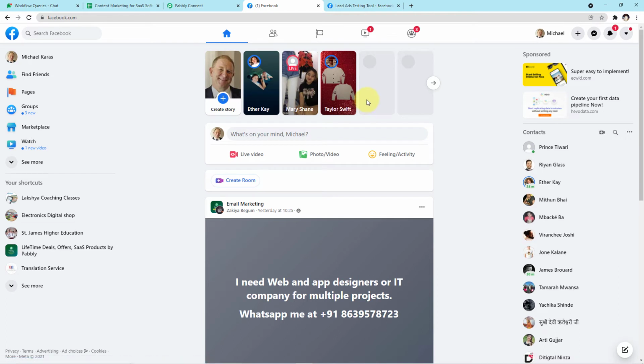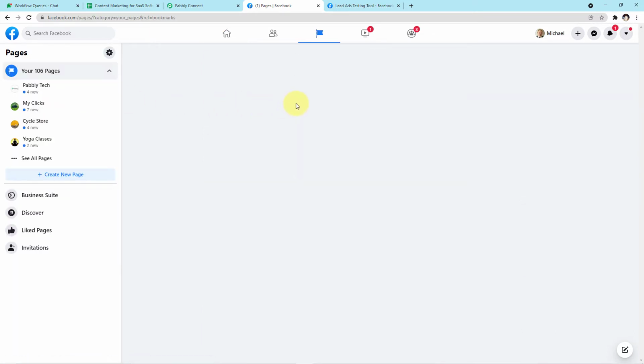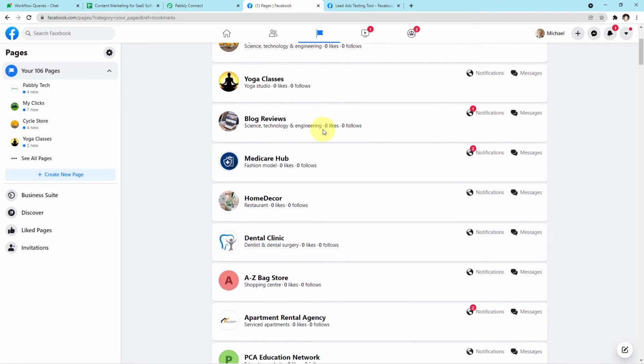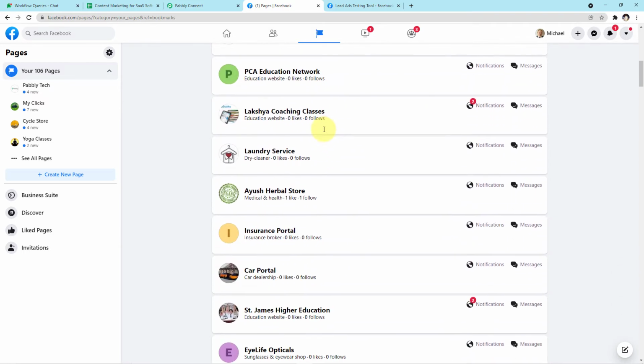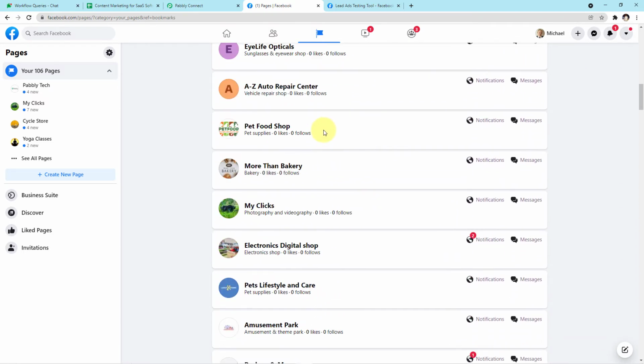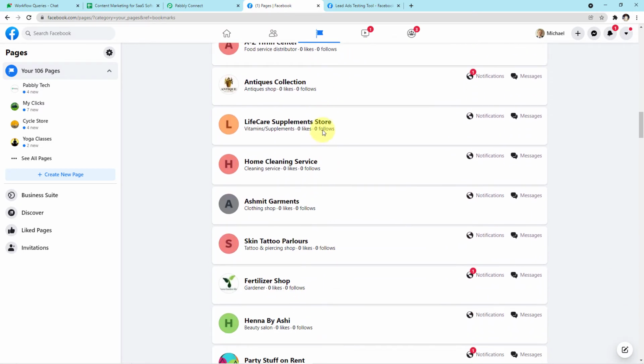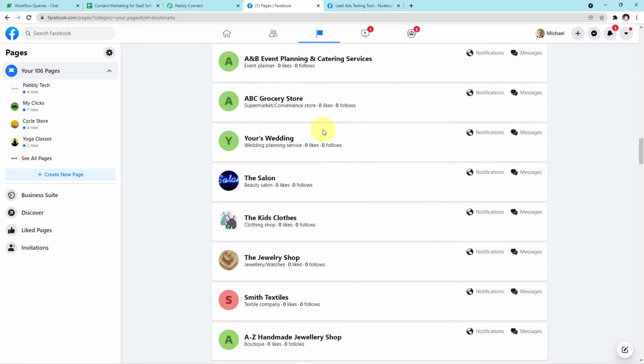Okay guys, as you can see on my screen, this is my account on Facebook. Now come to your left corner. Here some options are given to you. Among that, you have to click on pages. Now here you can see all of the pages I have in my Facebook account. Now we have to search for the particular page which I have created for the current workflow.